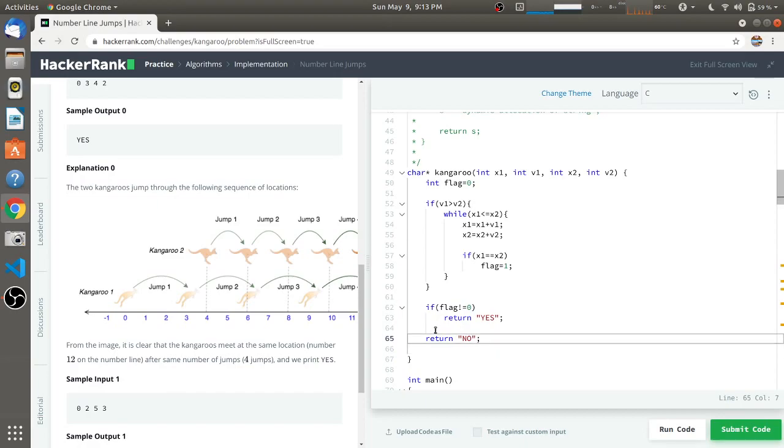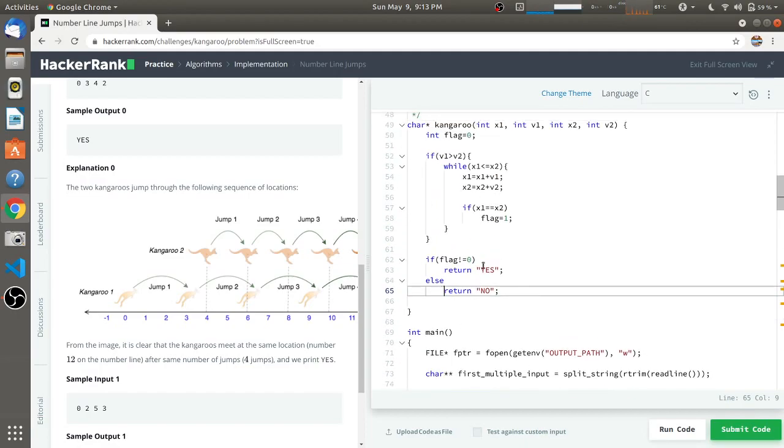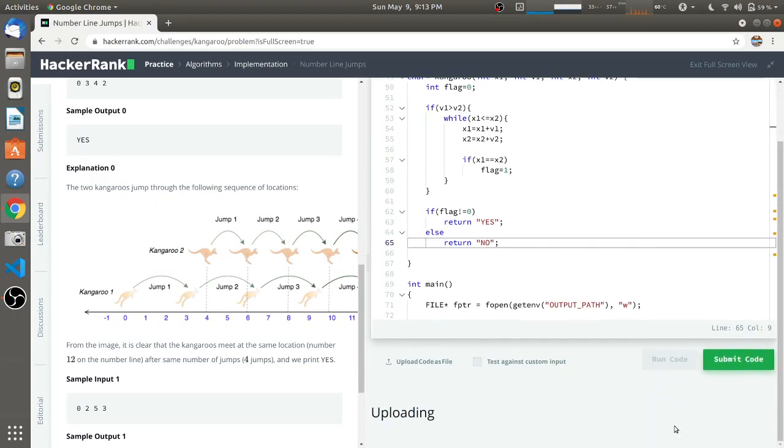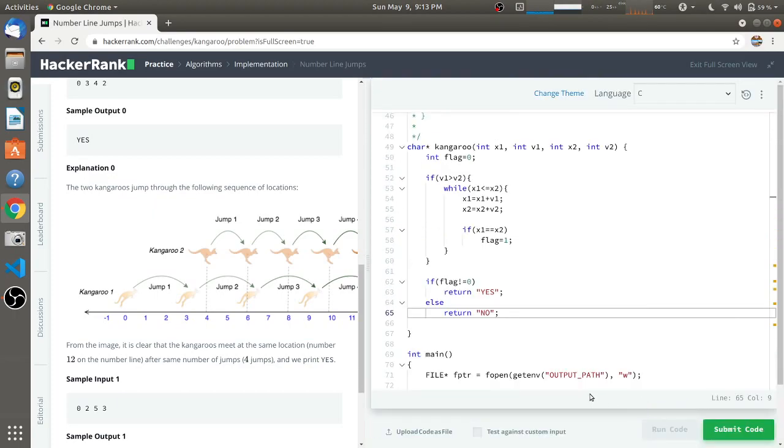I'll take this in the if else part. Even if we don't take this in an if else part, it will still work, but for better understanding, I'll take it in the else part. So I'll just run the code to check if it is working or not.